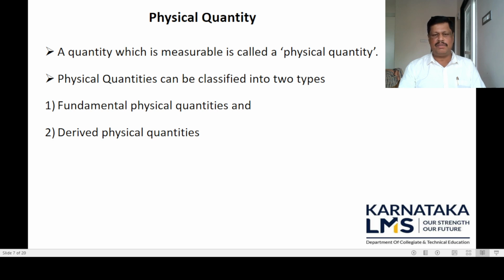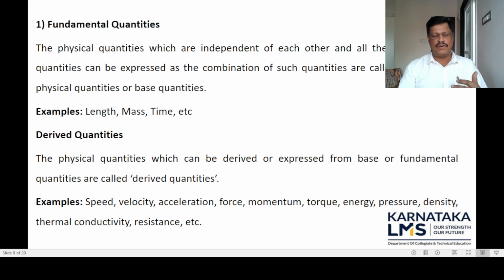In the next slide, we are going to learn about what fundamental physical quantities and derived physical quantities are.